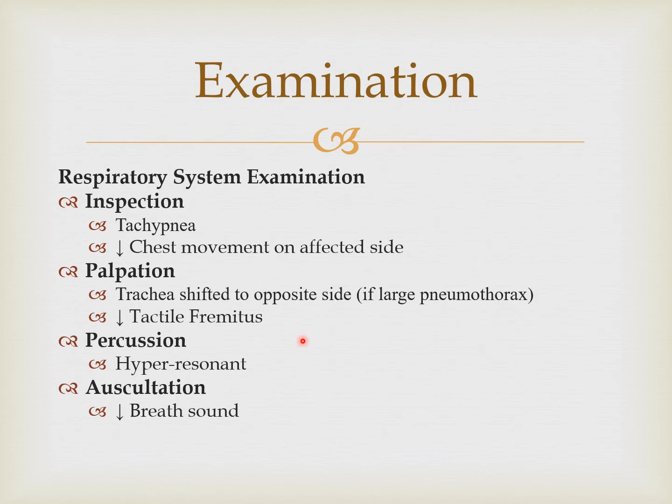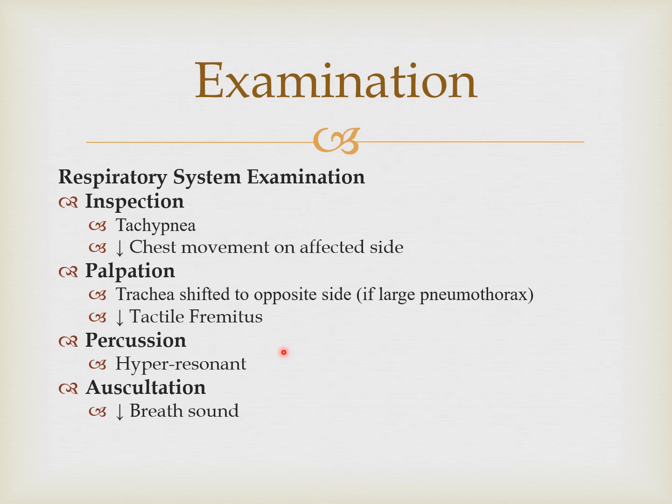The next tip for you is how you can decide on inspection whether the patient has an abnormality on the right or left side of the lung: the side which is moving less is always abnormal, whether it bulges outside or goes inside. If that side is moving less, that will be the diseased side.